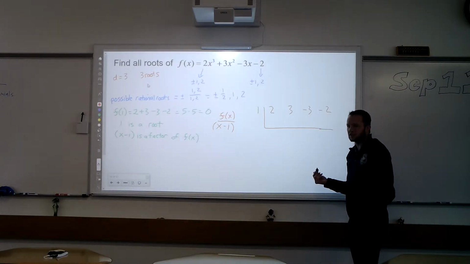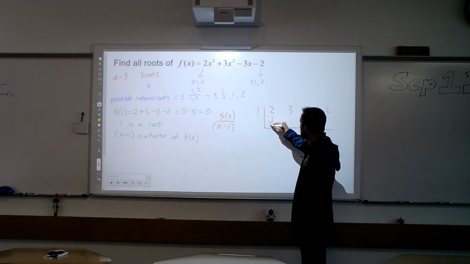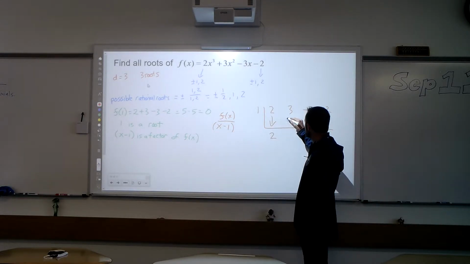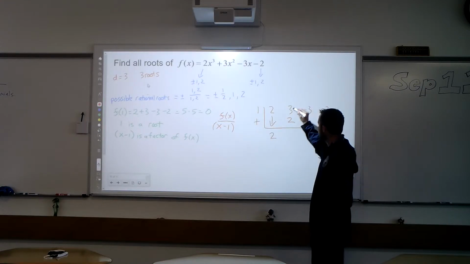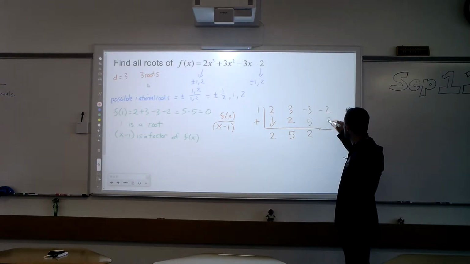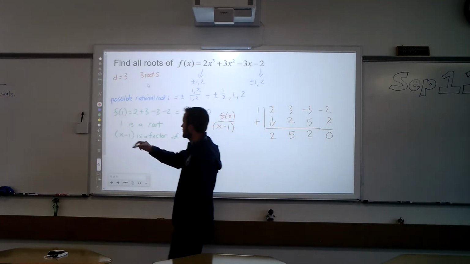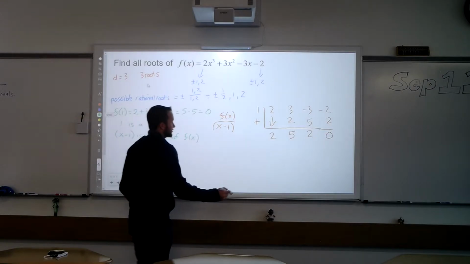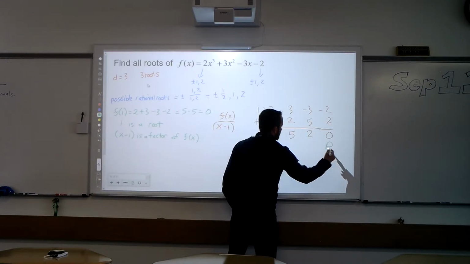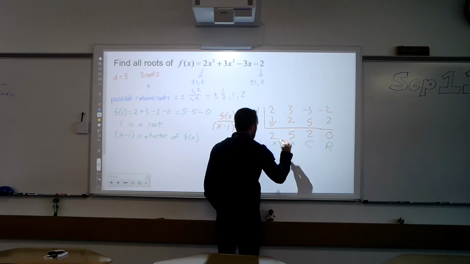Now we know we're going to get 0 as the remainder, but we're more interested in the quotient now. Bring down the 2. 1 times 2 is 2. Add the ones above the line. 3 plus 2 is 5. 1 times 5 is 5. -3 plus 5 is 2. 1 times 2 is 2. -2 plus 2 is 0. Okay, that 0 represents our remainder. 2 is our constant term, our linear term, and our quadratic term.